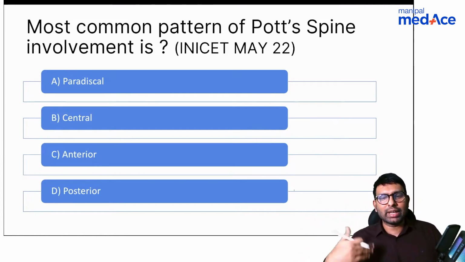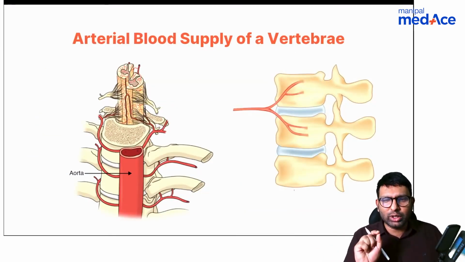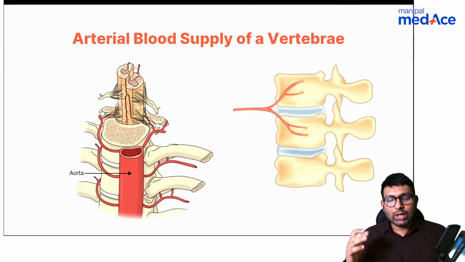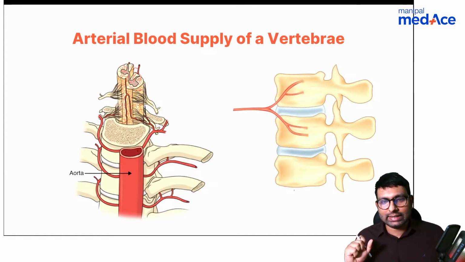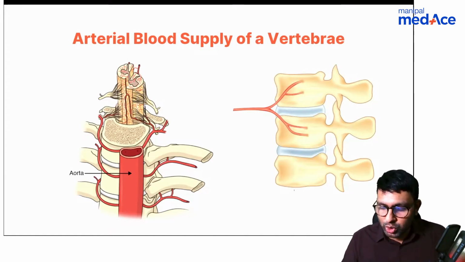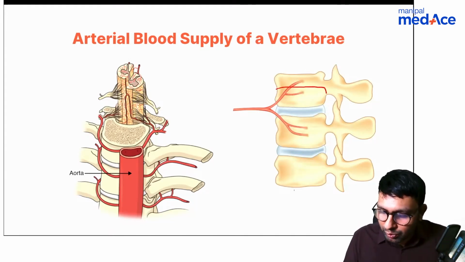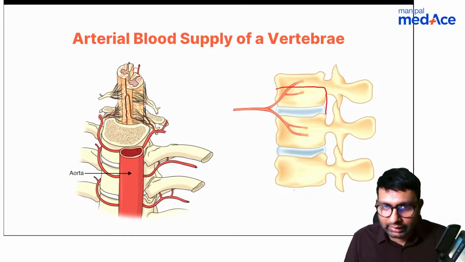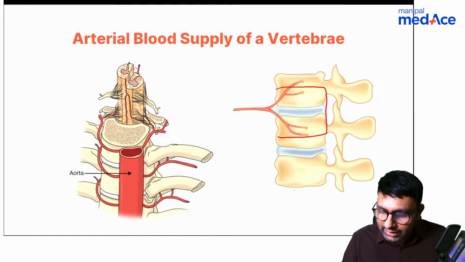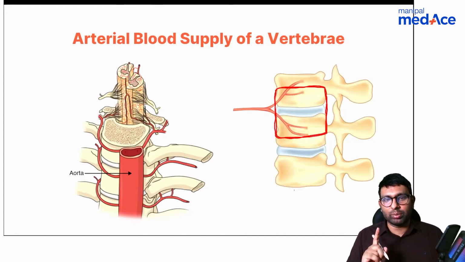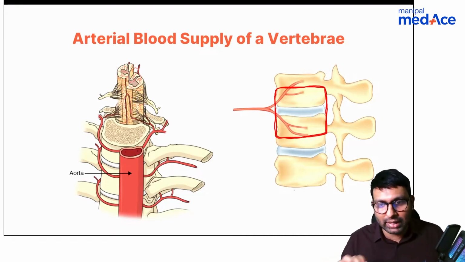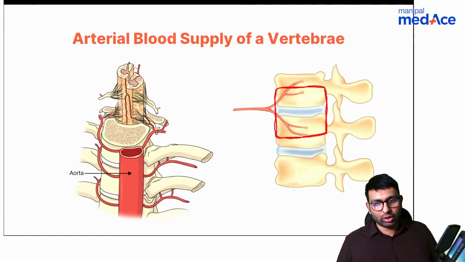Why in TB spine are there different patterns? To know that, you need to know a little bit about the anatomy. So understand that vertebrae and discs come from sclerotomes, and usually one half of the vertebra, the disc, and another half of the adjacent vertebra arise from a single sclerotome, and every single sclerotome will have the same blood supply. So they'll have this common blood supply. So this is the blood supply to the vertebrae, and this is how hematogenous spread goes.